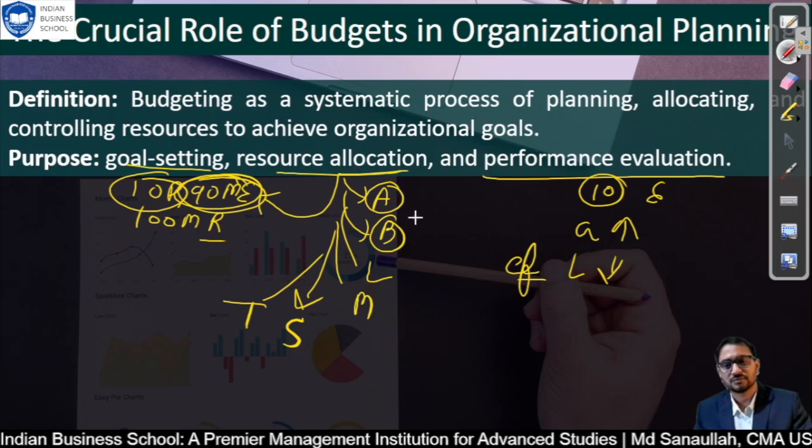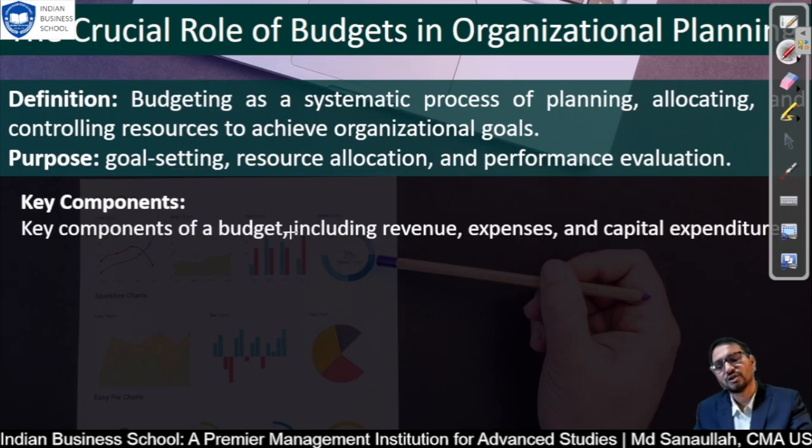I think we shall move to another topic. So now we will discuss the key components of a budget. In a budget there are mainly three components: revenue, expense and capital expenditure. These are the three major components of budgeting.